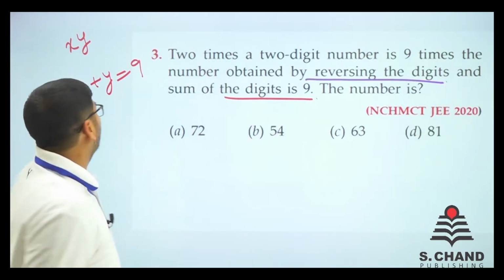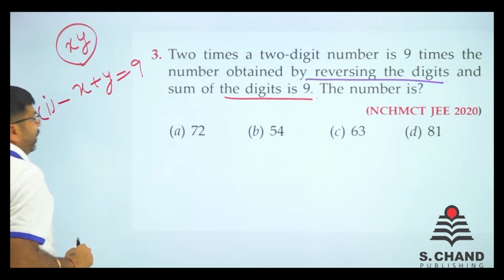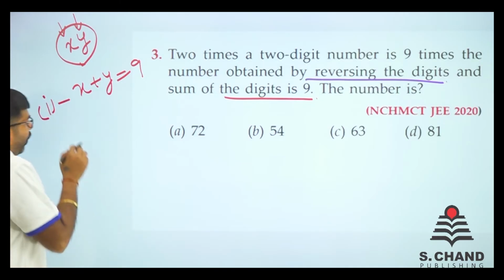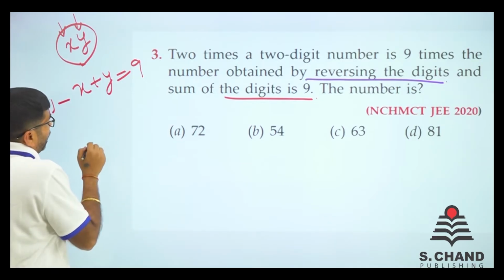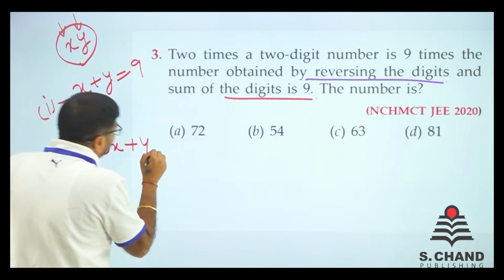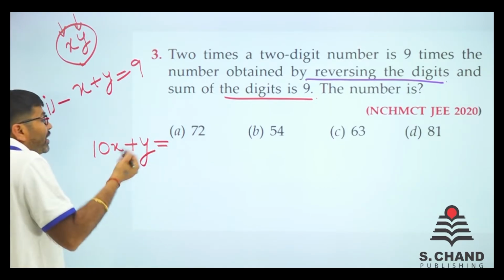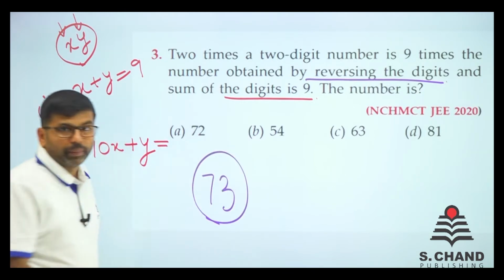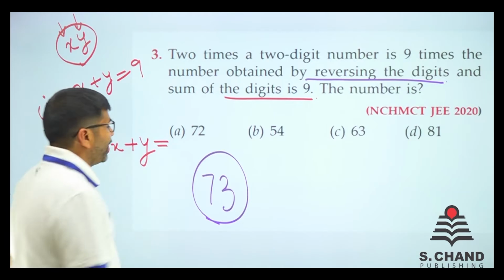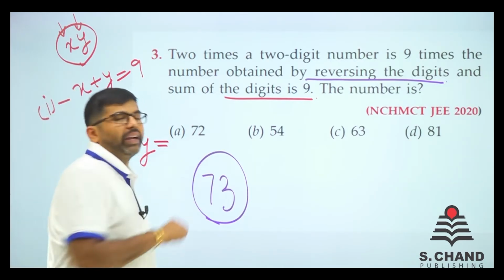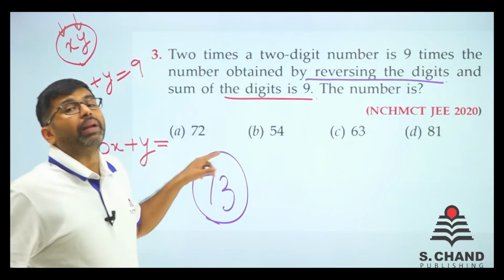So if you need to form this number, say first digit is x, second digit is y, how can we form that number? We multiply x with 10 and add y, that is the number itself. Say for example, we take the number 73. How is 73 formed? The tens place is multiplied by 10 and the ones place is multiplied by 1.